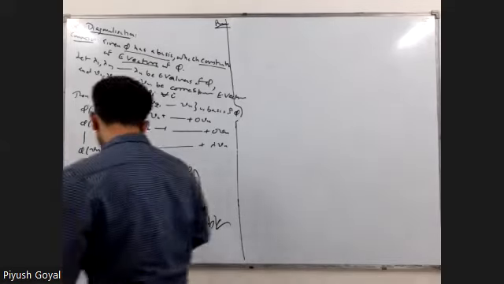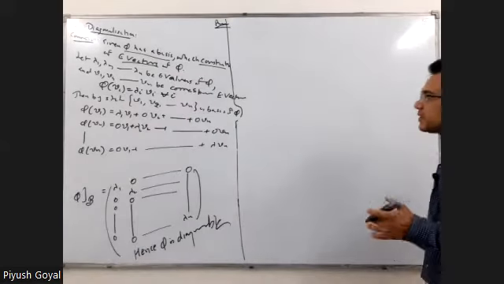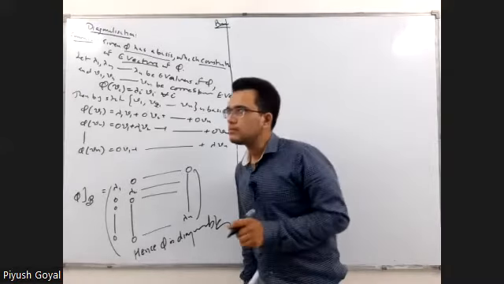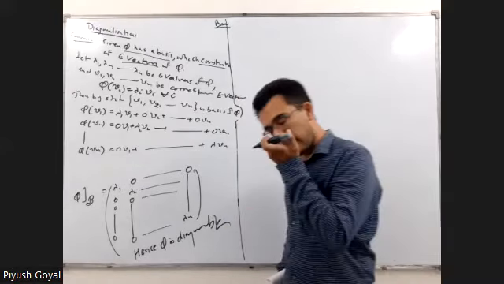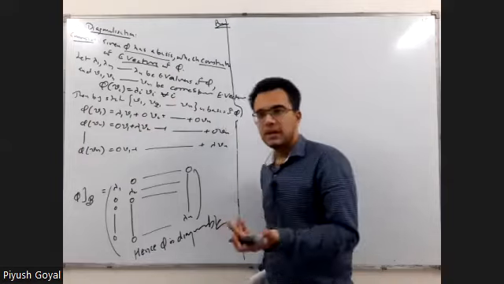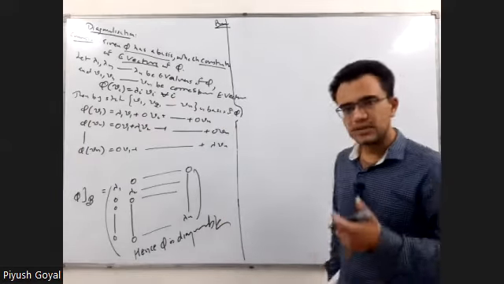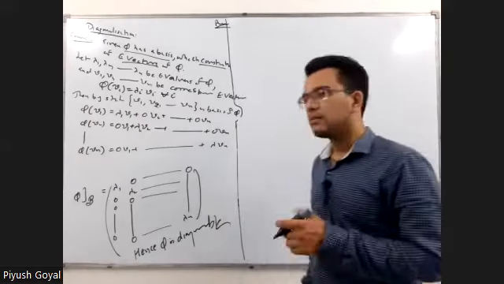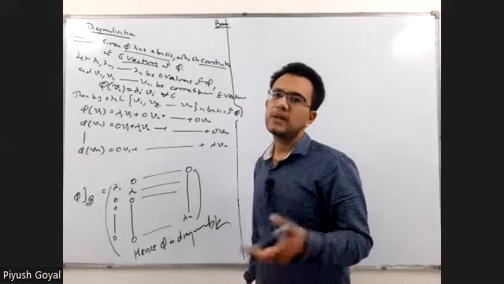Now the question is how to do the numerical part. First thing is, when a linear operator is given, we want to find eigenvalues, eigenvectors, diagonalization, and so on. The most important thing is, whenever a linear operator is given, our first step is to convert that linear operator into a matrix.